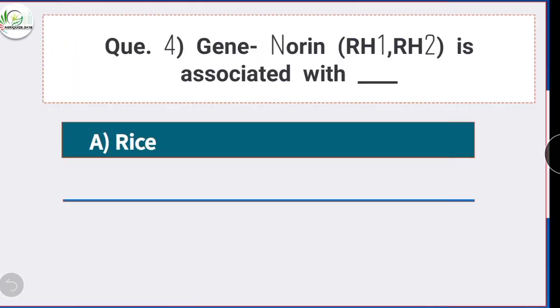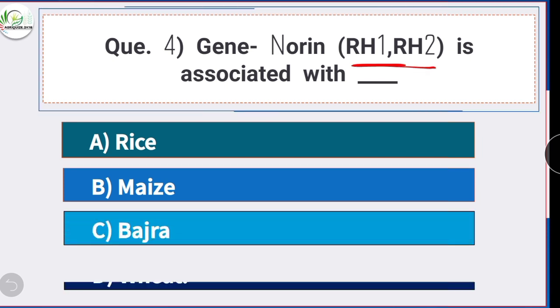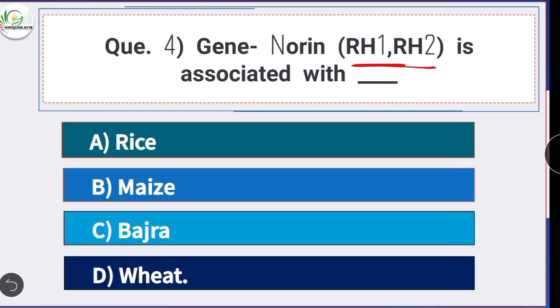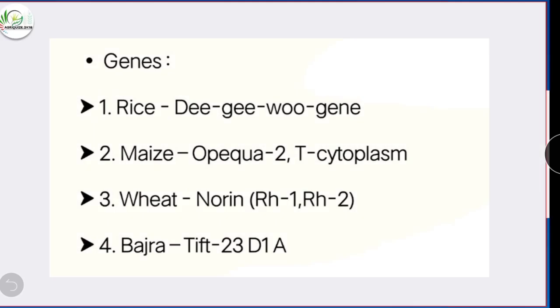Question number 4. Gene Norin, that is Rht1 Rht2, is associated with? Option D is the correct answer, wheat. Here is a list of genes and their relative crop variety. For rice it is the DGWG gene. For maize it is Opaque-2 and T cytoplasm. For wheat it is Norin, that is Rht1 Rht2, and for bajra the gene is Tift 23D1A.